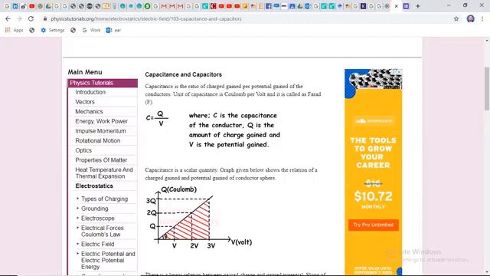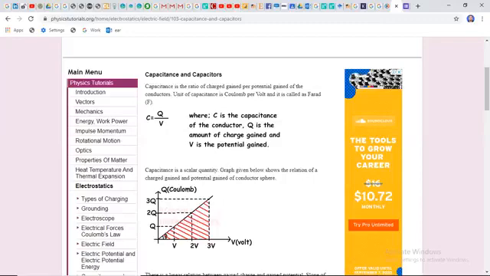Now, the rule of thumb I am going to discuss is that if we add capacitors in series, the equivalent capacitance will be reduced, and if we connect capacitors in parallel, the capacitance will be increased.